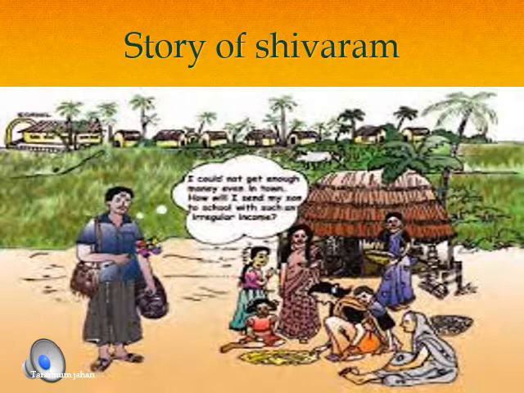Shivaram gets 160 rupees for working in the farm, whereas his wife gets 100 rupees for the same work. So here there is a disparity between the payments. Women are paid less compared to men, and the girl is not given an education.